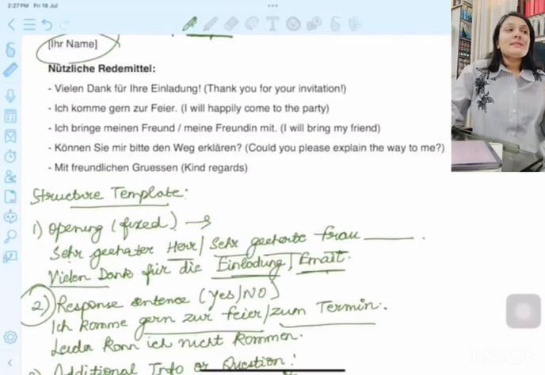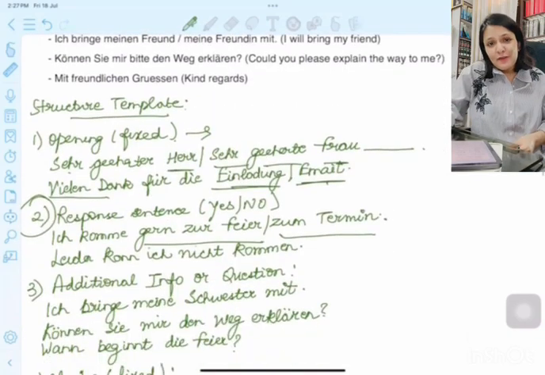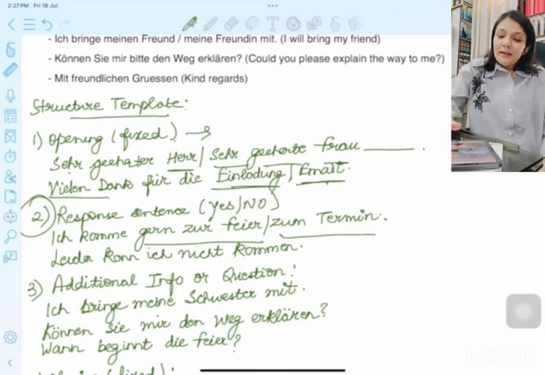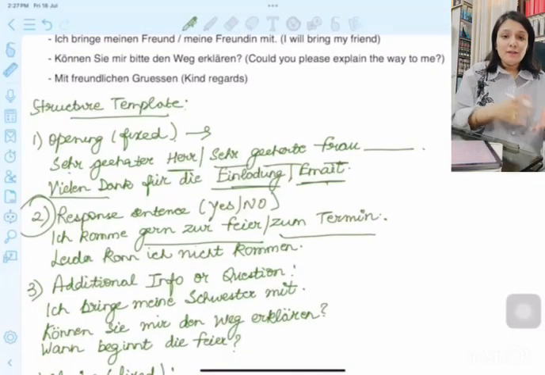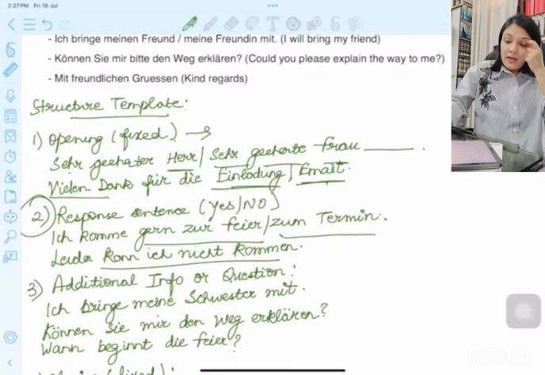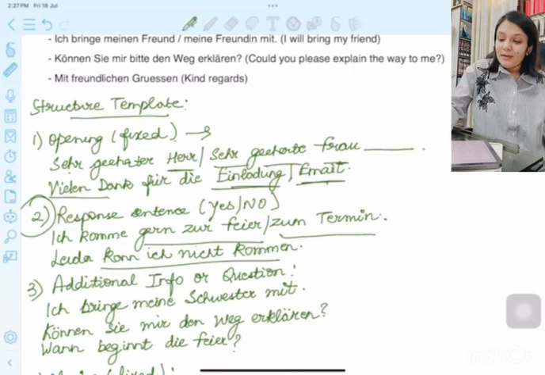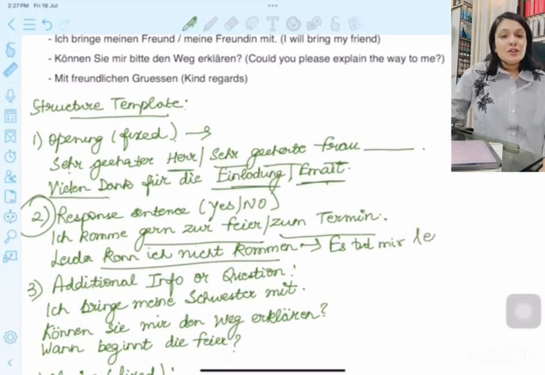But if you want to say that, sorry, it's not possible for me to come, you can say: Es tut mir leid. I'm sorry. Then you'll say: Leider kann ich nicht kommen. Unfortunately, I cannot come. You can also add your Es tut mir leid, that means I am sorry. Leider kann ich nicht kommen.